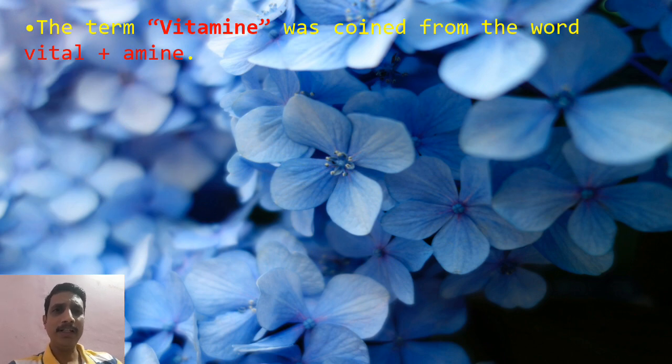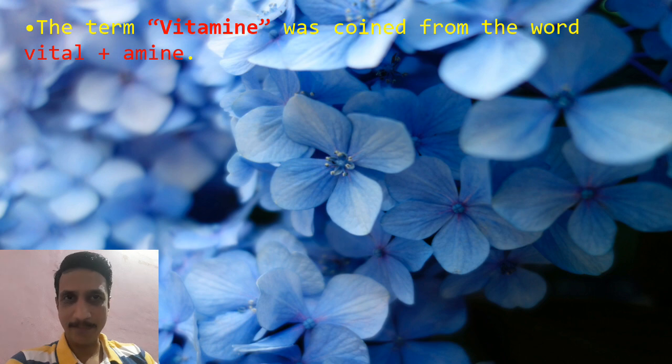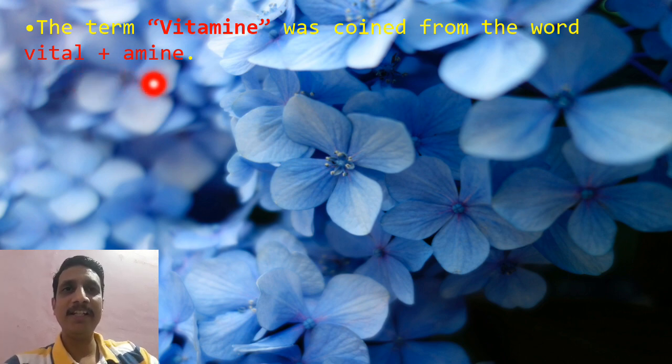Actually, the term vitamin is pronounced as vitamin or vitamine. Both pronunciations are there. This word was coined from the words vital amine. Why are these organic compounds called vitamins? The term is derived from these two words, vital amines.